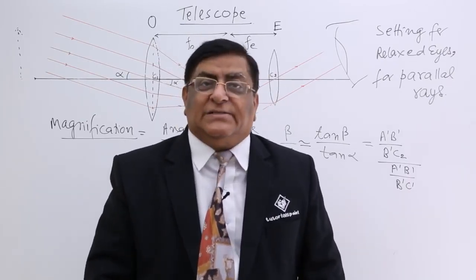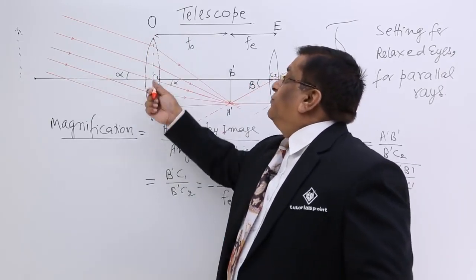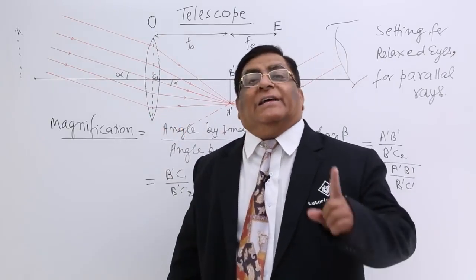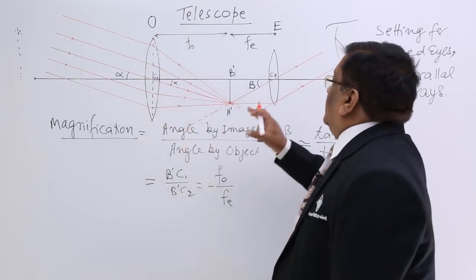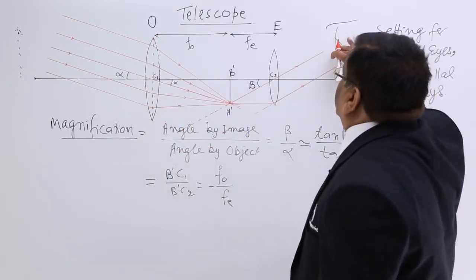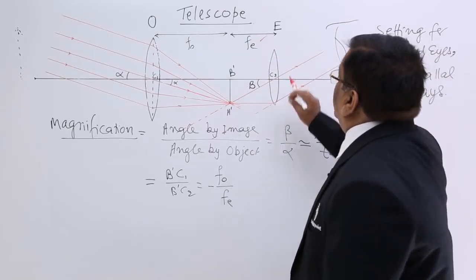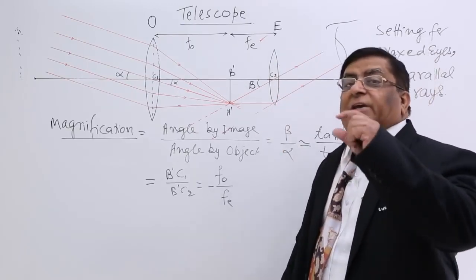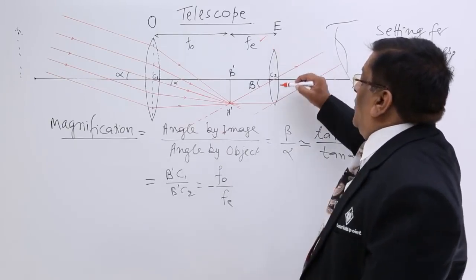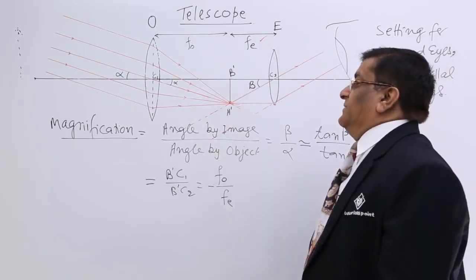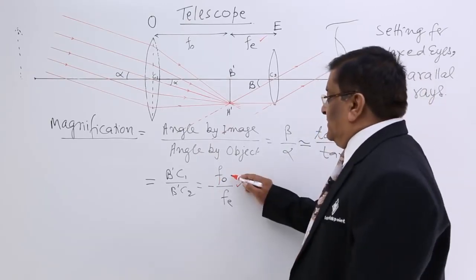So with this we understand one characteristic of a telescope, that the objective of the telescope should have as large an aperture as possible. So that is why this lens has a large aperture. For this, it should only accommodate our eyes and its focal length should be small. For small focal length, we cannot make very large apertures. We have to make the aperture small. So this is a smaller lens, this is a larger lens, and this is magnification.